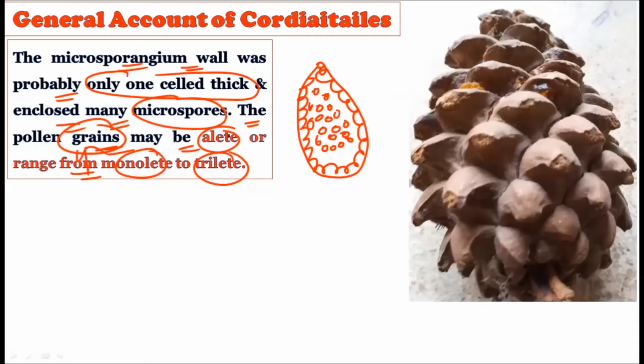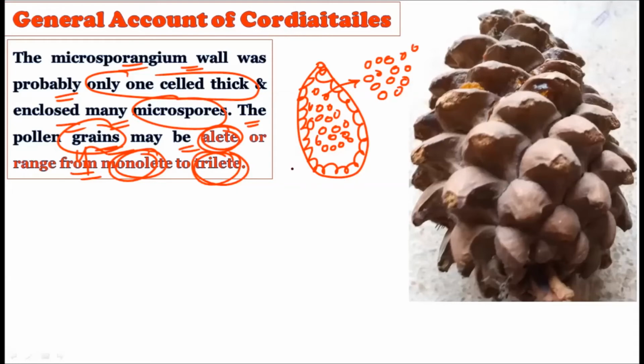Here we have to remember that they may be the elate type, or they can range from the monolete to the triolete. Whatever the pollen grains are there, they may be monolete to triolete, or they may be elate sometimes. And these pollen grains can dehisce longitudinally from this microsporangia to go into the air and come in contact with the female strobili.